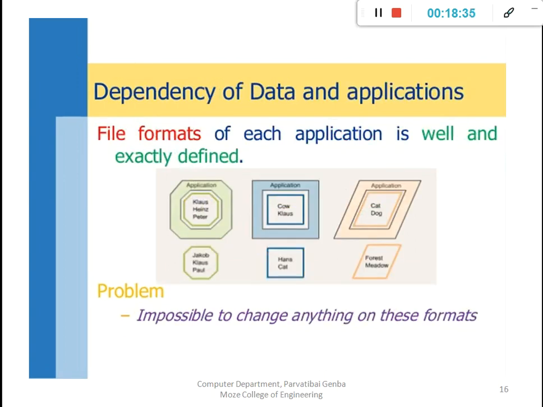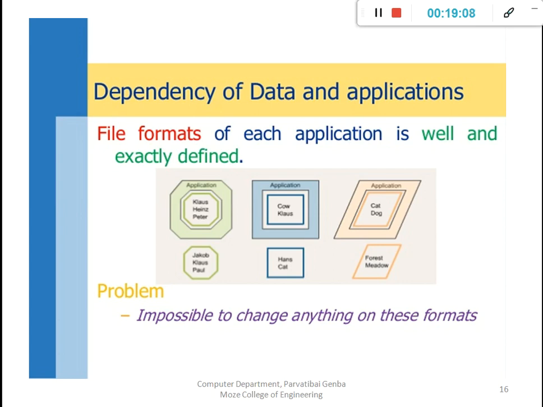Then dependency of data and application. The file format of each application is exactly defined, like a Notepad file with a different format, an Excel file with a different format, a Word file with a different format. And then what is the problem? It's impossible to change anything in these formats. If we want to modify or change it, it is impossible, or at least difficult.